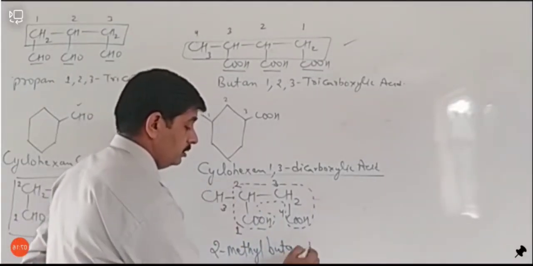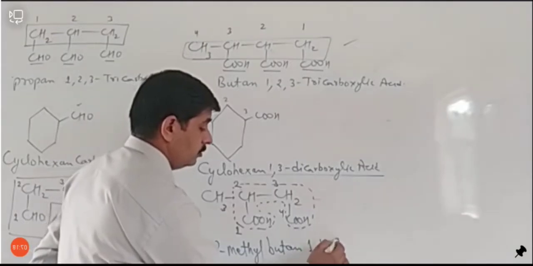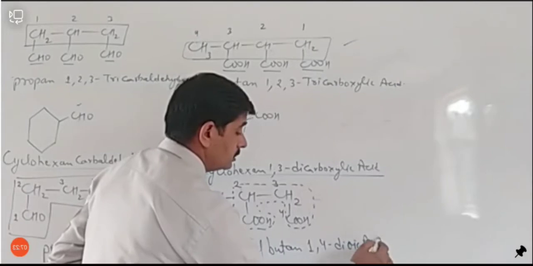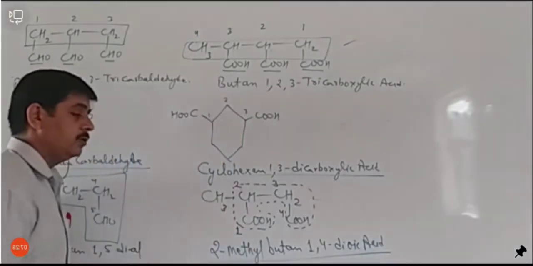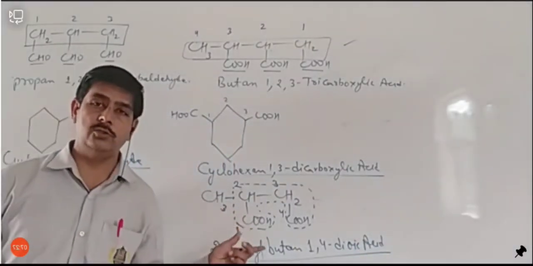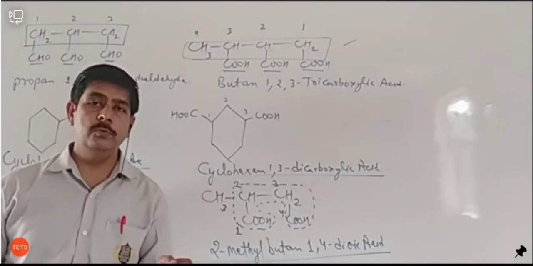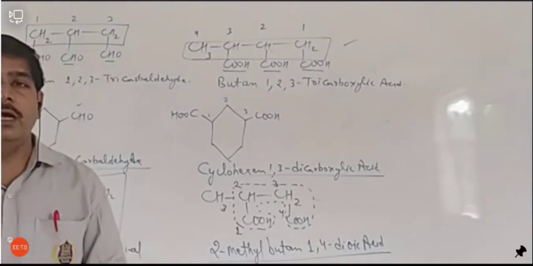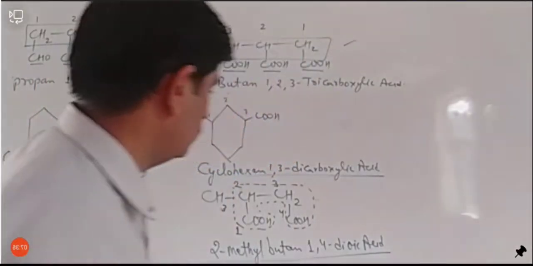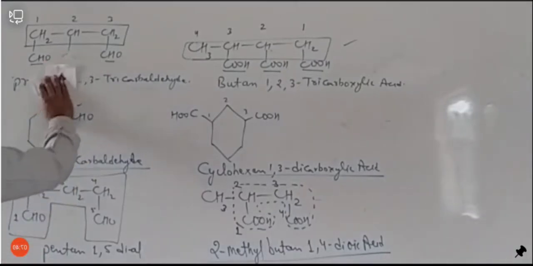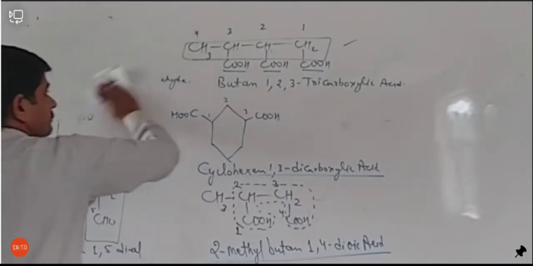So butane, 1,4-dioic acid. Now it is oic acid because there are 2 COOH groups. If there are 3 or more than 3 COOH groups, they will be considered as carboxylic acid, not oic acid. Okay, so I think it is clear to you. Chaliye, let's see other example.